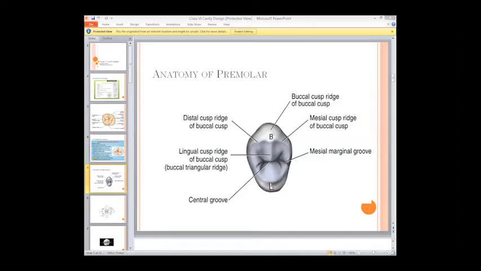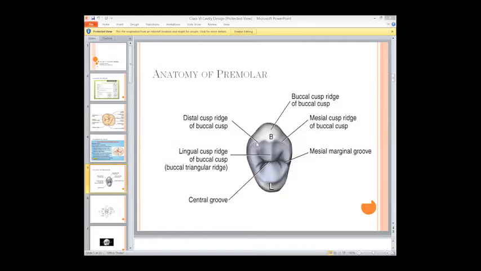This is the buccal side, this is the lingual side. The labeling shows that this is the mesial cusp ridge of the buccal cusp, this is the buccal cusp ridge, and this is the distal cusp ridge of the buccal cusp. On this buccal side we have the mesial side and the distal side, so we label the cusp ridges. Don't confuse the marginal ridges with the cusp ridges.